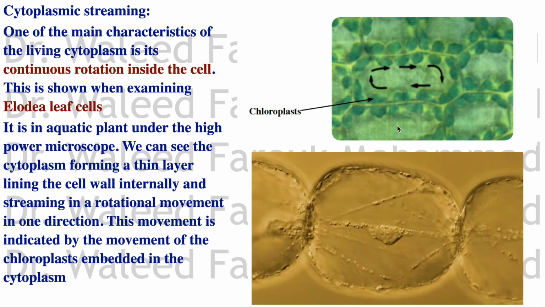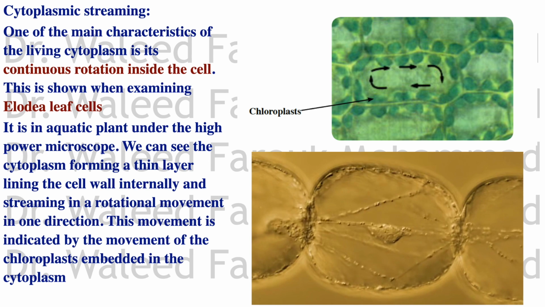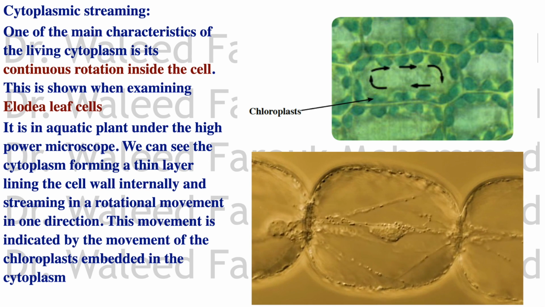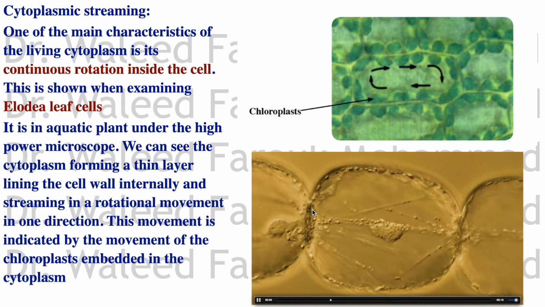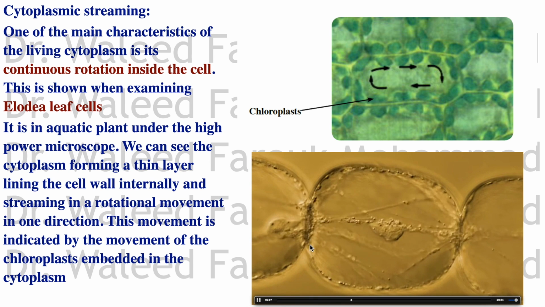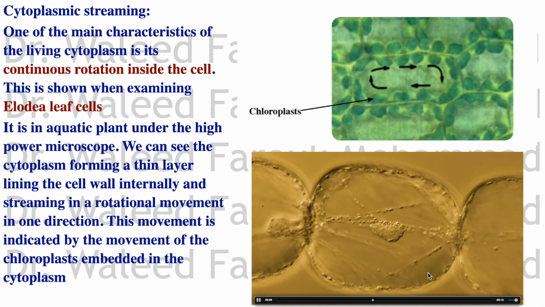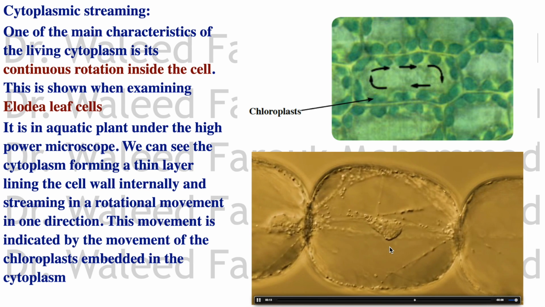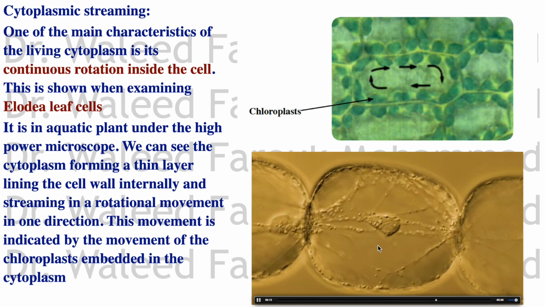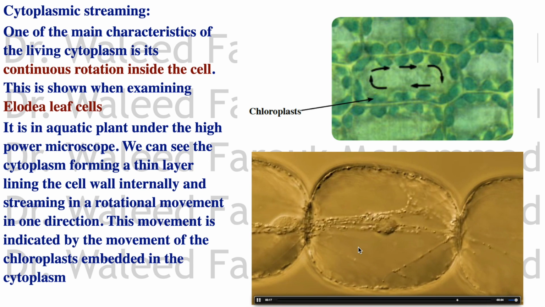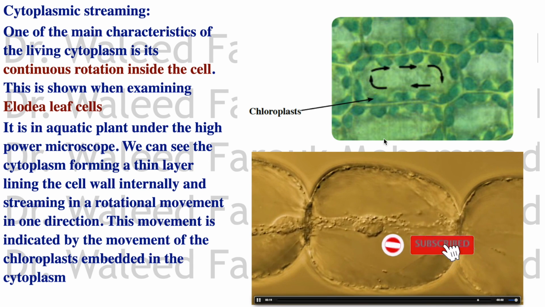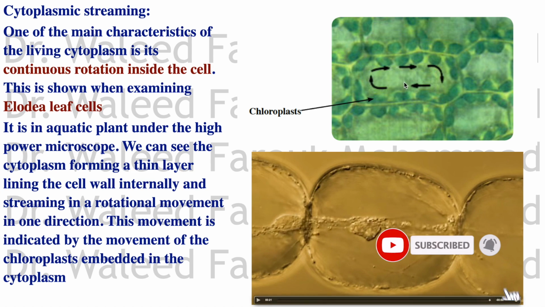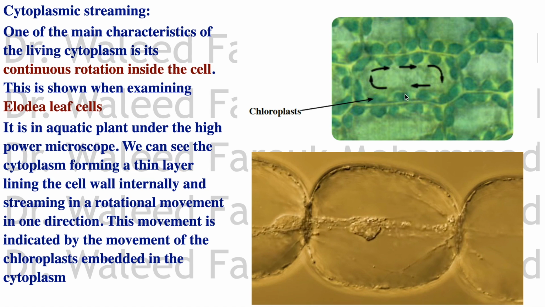See that? And you can see it in this video also. On the inside of the cell wall, you can see that. And here too. This movement is indicated by the movement of the chloroplasts embedded in the cytoplasm, as you can see here in the aquatic plant Elodea leaf.